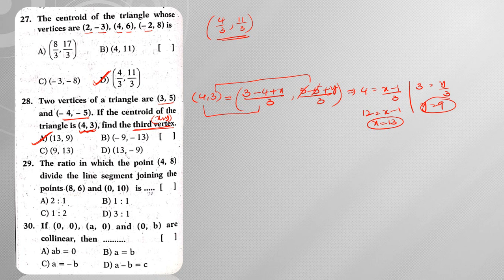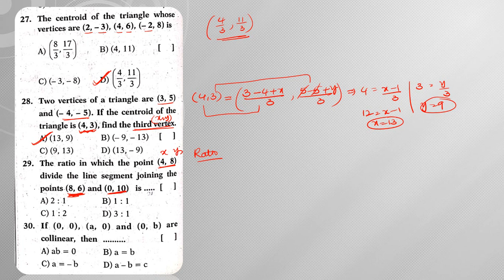Next, the ratio in which 4 comma 8 divides the line segment joining 8 comma 6 and 0 comma 10. Whenever you need a ratio, and you are given 2 points and one more point which is dividing, simply remember this.